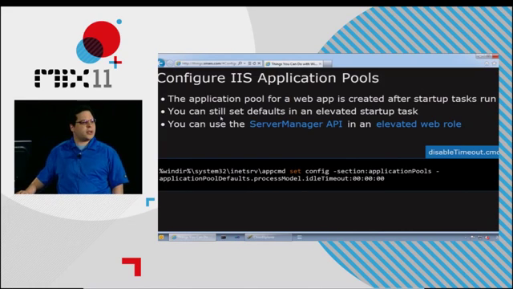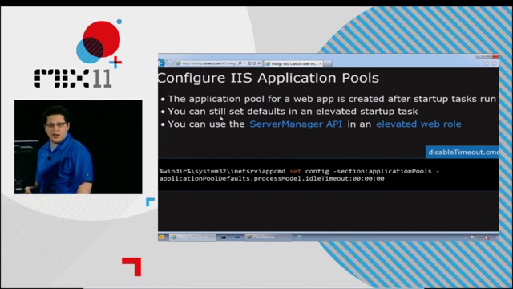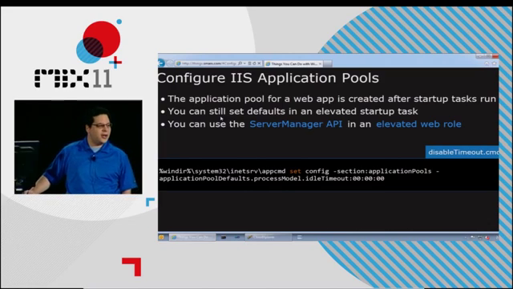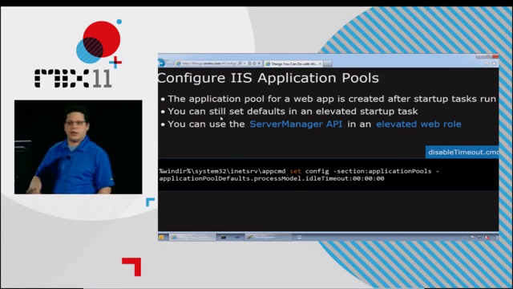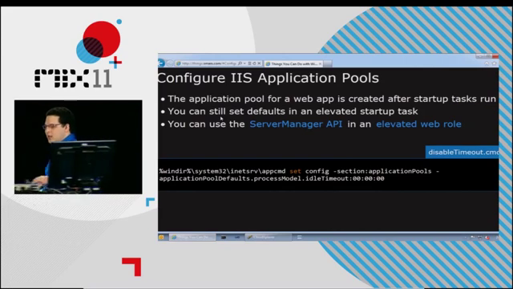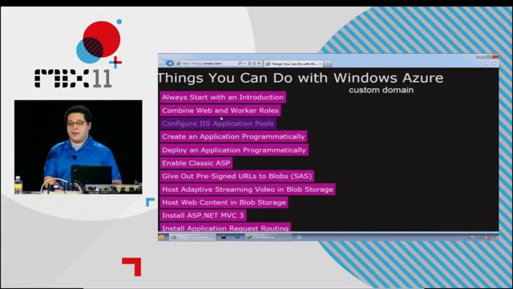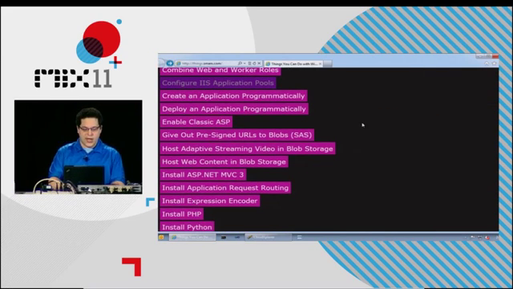Other stuff people want to talk about? I've got CouchDB running and Cassandra running in the cloud. Any interest in that sort of stuff, in storage, other storage-y things? CouchDB. Did someone say MongoDB? I don't have a sample for that, but I have seen that run. We have a few customers who are doing that.